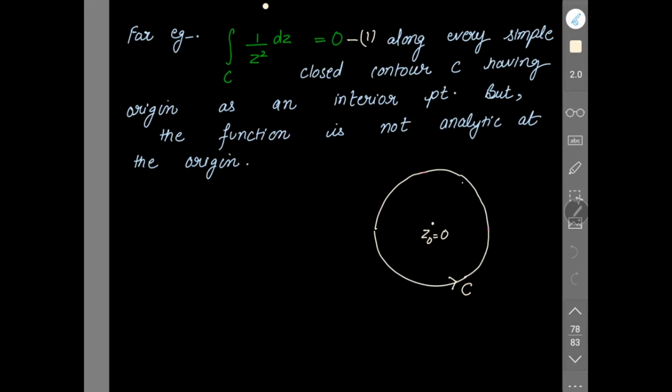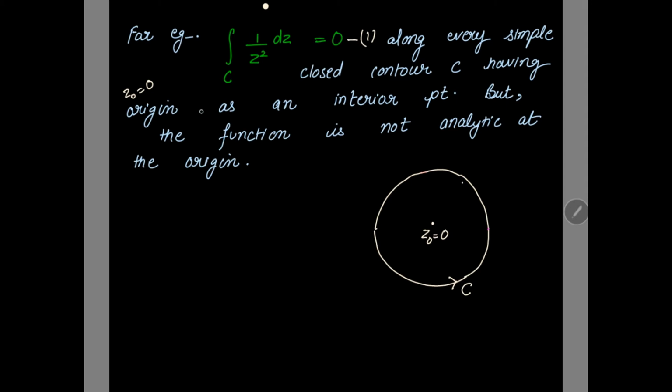For example, we have the function 1 over z square. The integral over C of 1 over z square dz is 0 along every simple closed contour C having the origin as an interior point. Remember this: the origin means z0 is 0 here. But the function is not analytic at the origin.